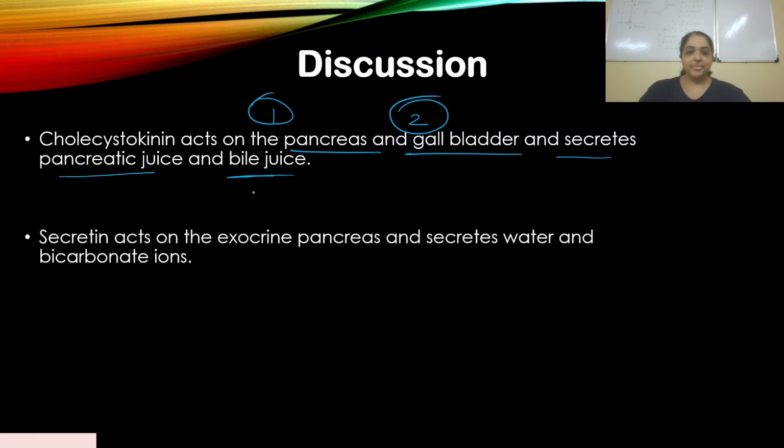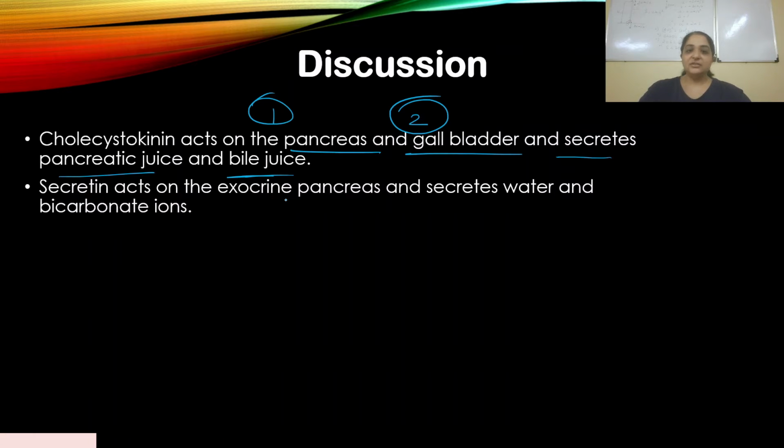Now secretin acts on the exocrine pancreas. Remember I discussed earlier, there's an endocrine and an exocrine part. The endocrine has islets of Langerhans. The exocrine pancreas secretes water and bicarbonate ions. It acts on the pancreas and secretes water and bicarbonate ions. That's the job of secretin.